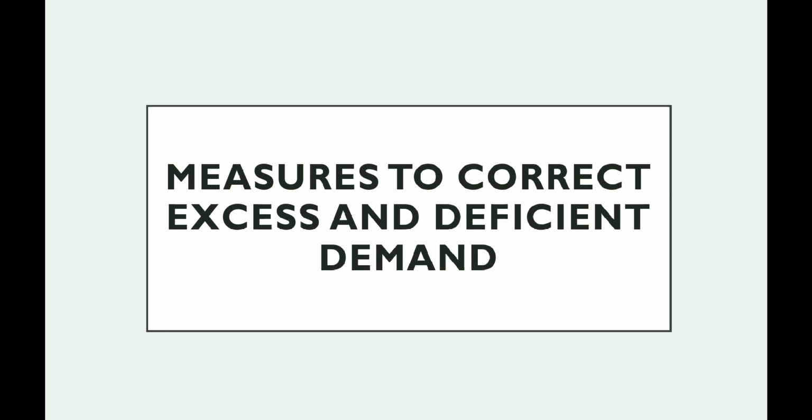Our today's topic is measures to correct excess and deficient demand. The problems of excess demand and deficient demand occur when the current aggregate demand is more or less than aggregate demand required for full employment equilibrium. These problems can be solved by bringing a change in the level of aggregate demand in the economy.